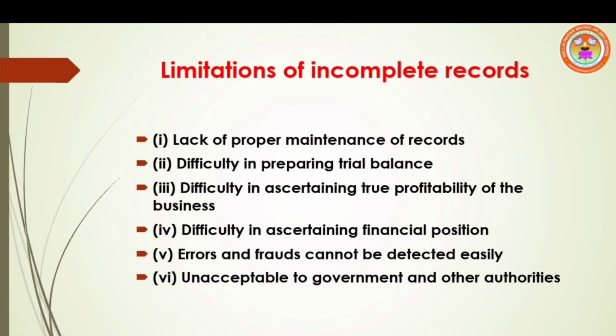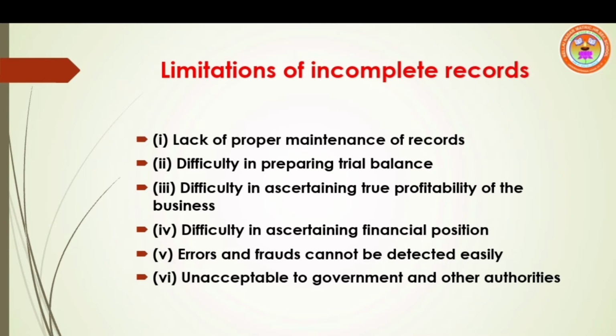Limitations of incomplete records. Point number 1, lack of proper maintenance of records. Under this system, real and nominal accounts are not maintained properly. So it is an unscientific and unsystematic way of maintaining records. Point number 2, difficulty in preparing trial balance.